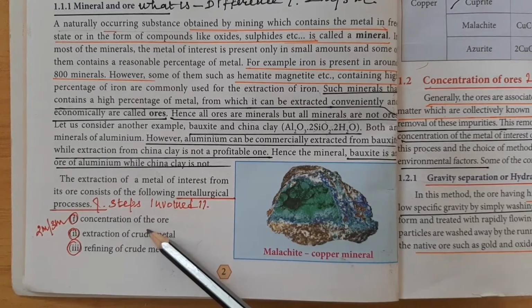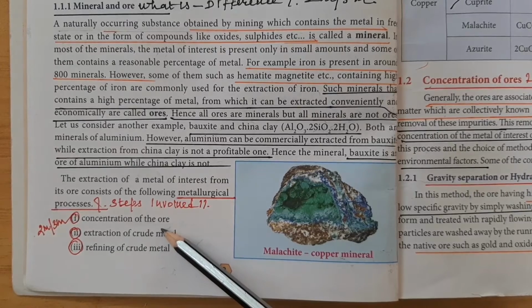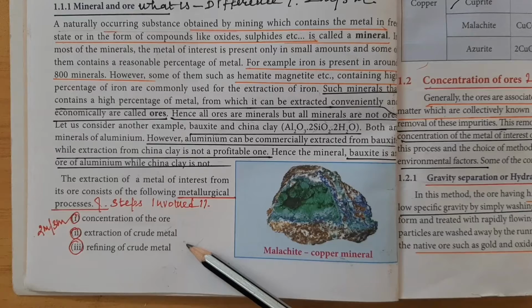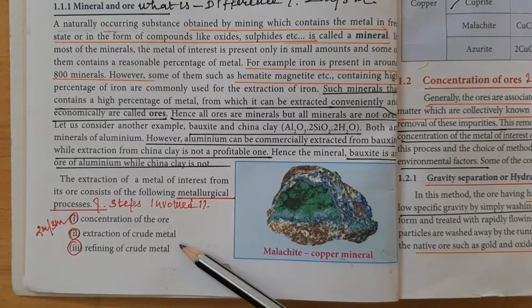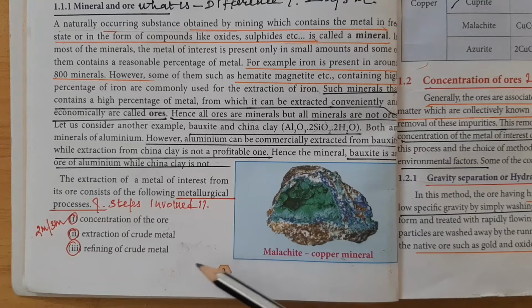Concentration of the ore: removing the impurities and increasing the metallic quantity is called concentration of the ore. Extraction of the crude metal: conversion of the ore into the oxide form and reduction of the metal oxide into impure metal comes under extraction of the crude metal. Refining of the crude metal: purification of the crude metal by different refining processes is called refining of the crude metal.